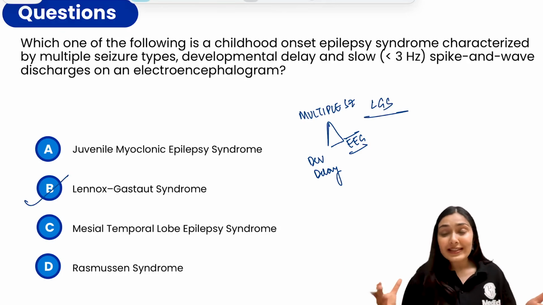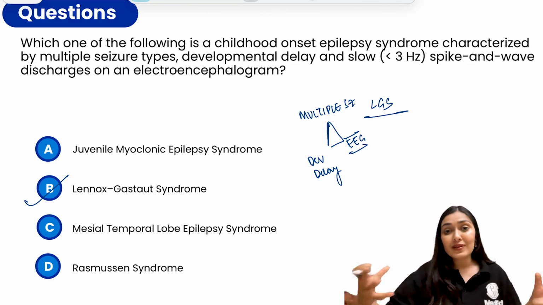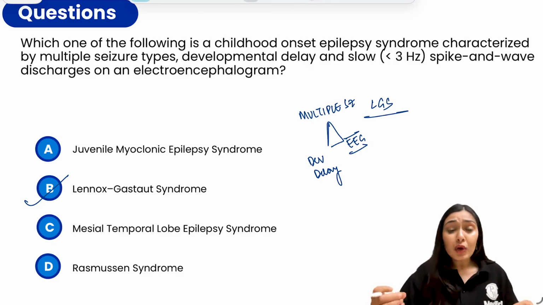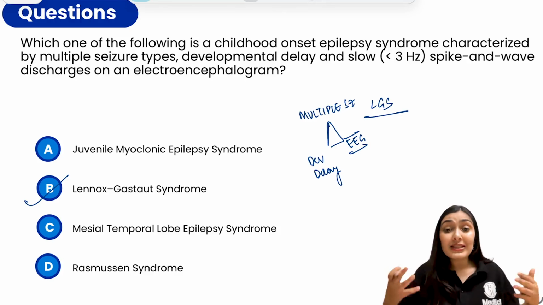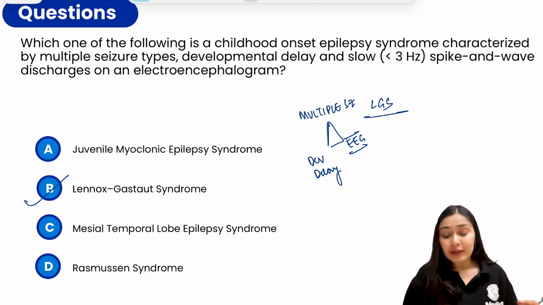So usually you see this Lennox-Gastaut syndrome in the age group of 2 to 8 years, and in this age group, what we usually see is that the untreated West syndrome patients evolve into this category. So here you're going to see multiple seizure types, this typical EEG finding, and because of this heavy load of seizures, there is developmental delay. This is nothing but Lennox-Gastaut syndrome. Out of all these options, let us discuss the important ones as well.